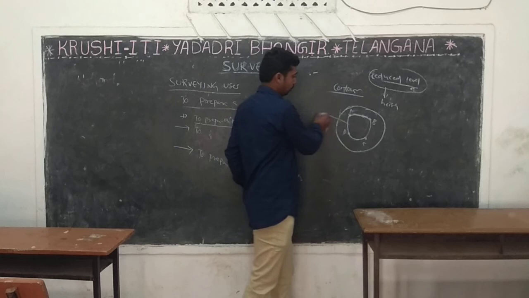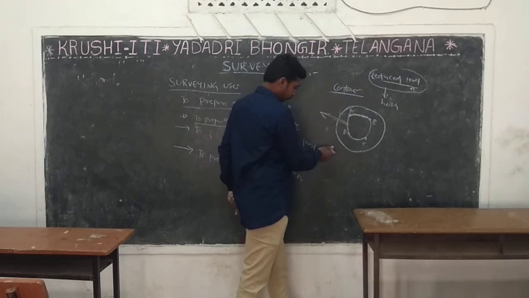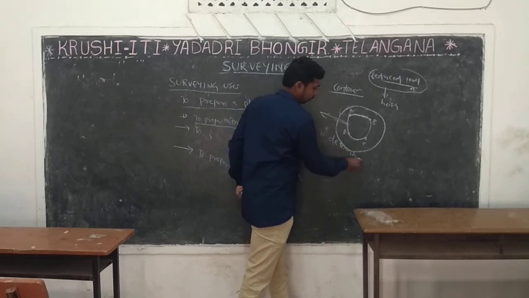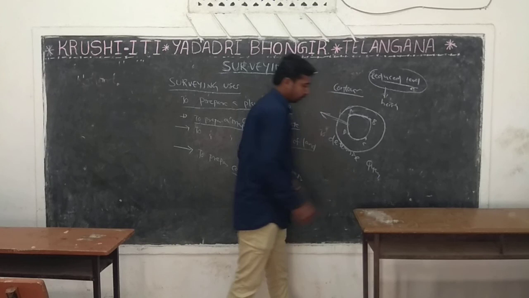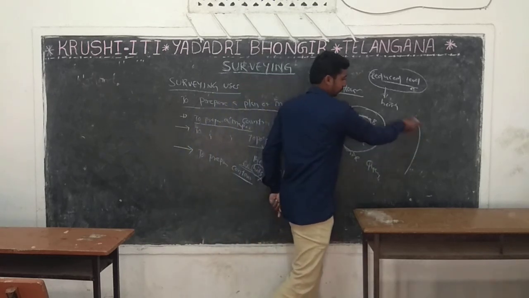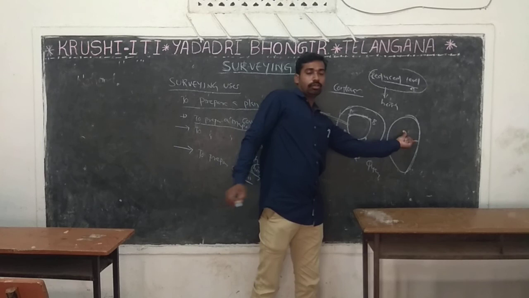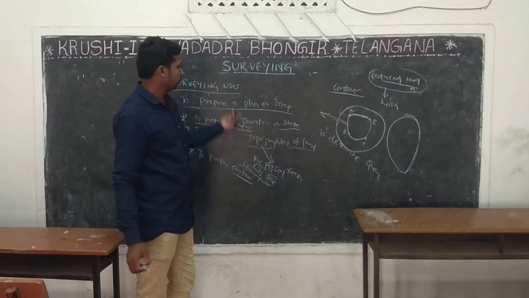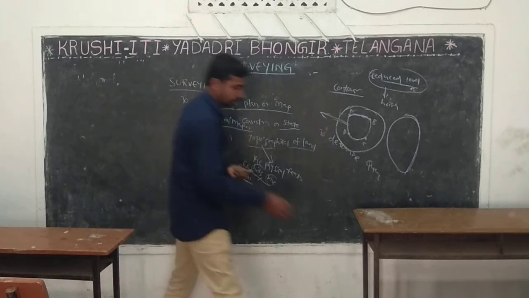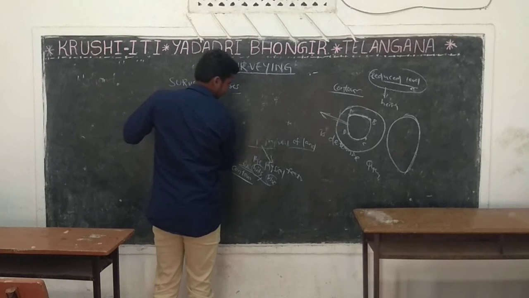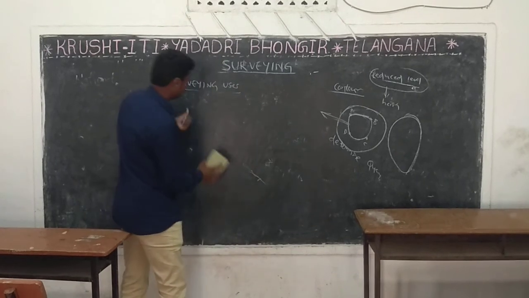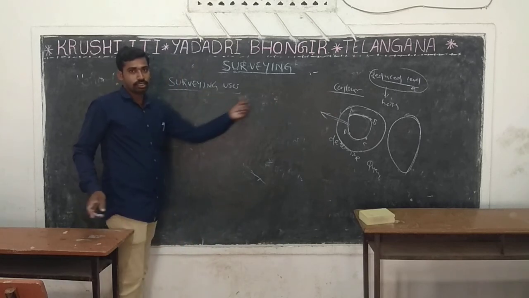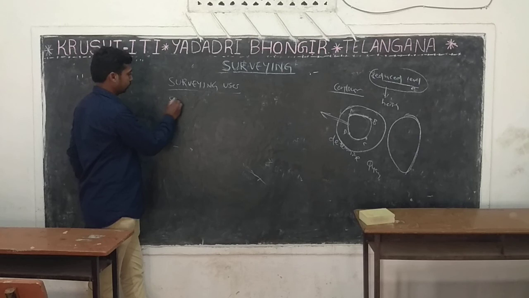What is the use of contour? The use of contour is to determine the quantity of reservoir, that means to find out the reservoir water quantity. These are the uses of surveying. The main use of surveying is to prepare a map.